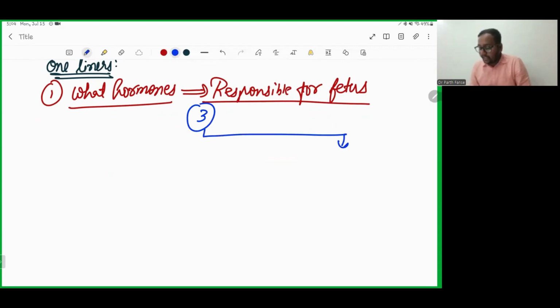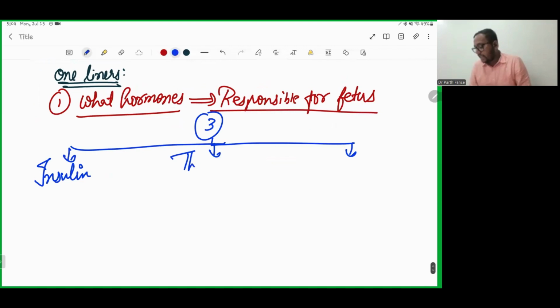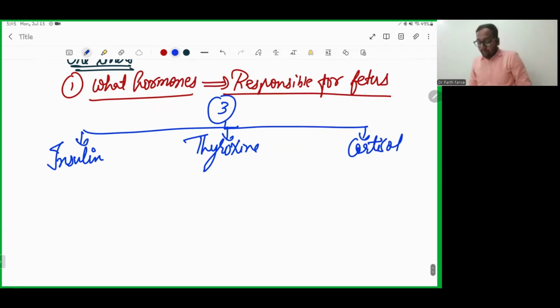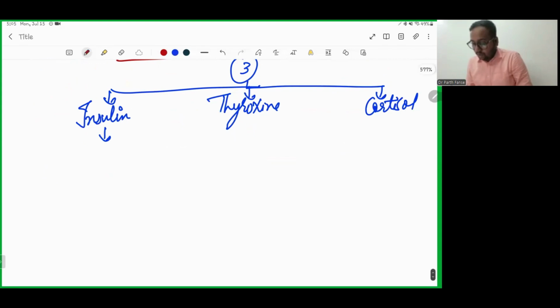We can name them: the first one is insulin, second one is thyroxine, and third one is cortisol. Every hormone has its own function and importance. The most important for growth of the fetus is insulin.